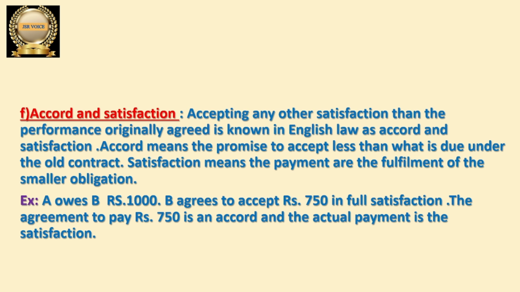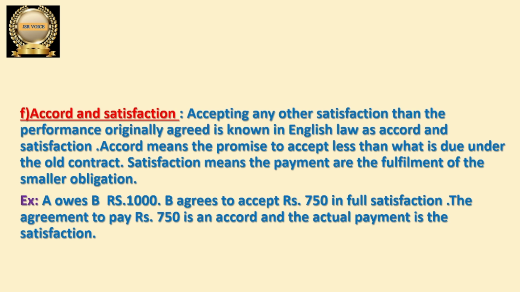Let us take one example here. A owes 1,000 rupees to B, and B is agreeing to accept 750 in full satisfaction. Here there is a settlement between A and B. Actually A has to pay B 1,000 rupees, and B is agreeing that you can pay 750 rupees, and he is satisfied with that. The agreement is just to pay 750, that is the accord here. The actual payment is 1,000 rupees, but in place of the actual payment there is satisfaction with 750 rupees only. Then we can call it accord. In this way also the contract gets discharged.